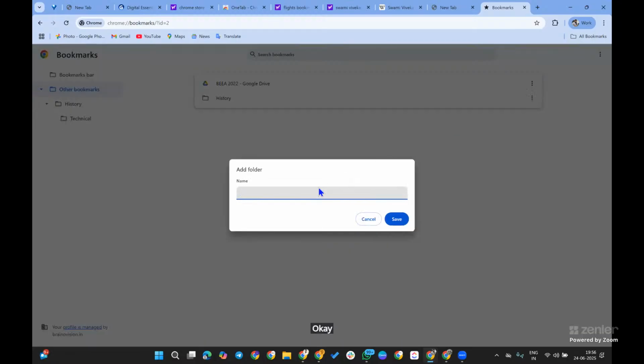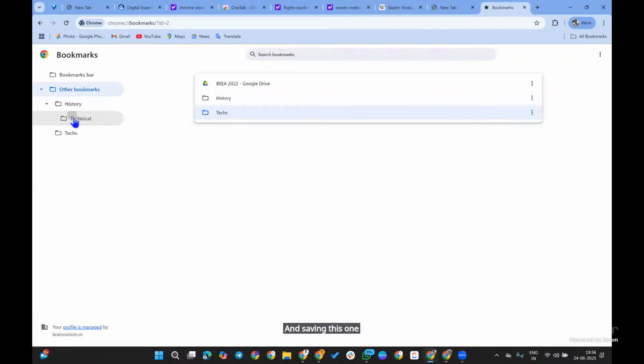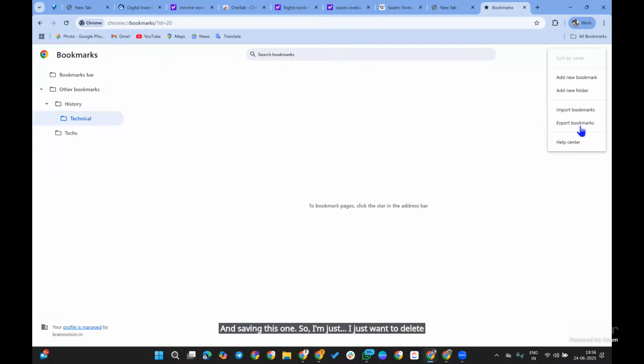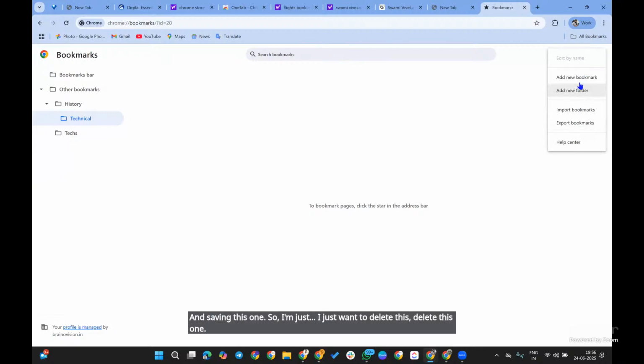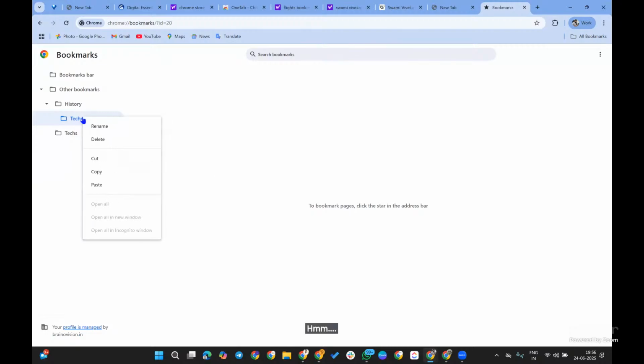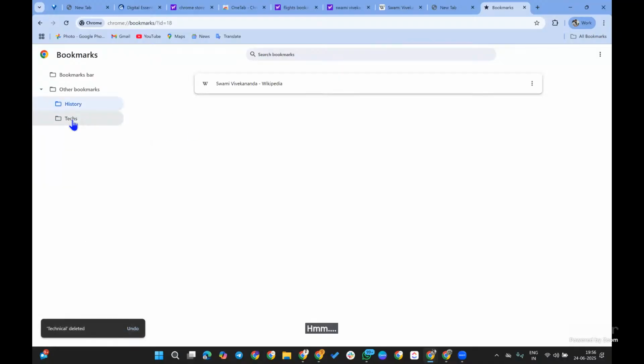Add new folder. Here I'm adding a folder called text and saving it. I just want to delete this one. So history and text. Here you can paste the new one. Simply you can copy and paste also. This was the history, this was the text.